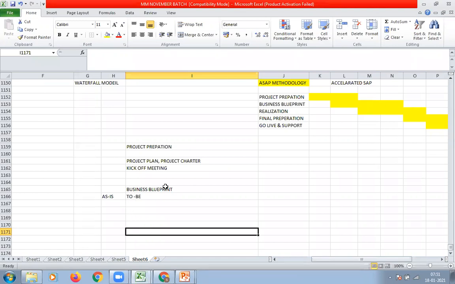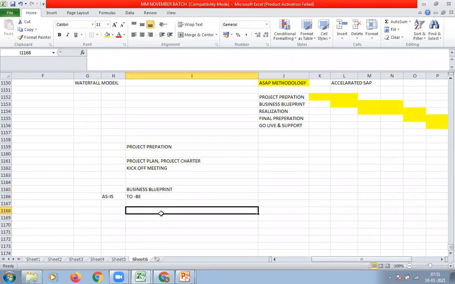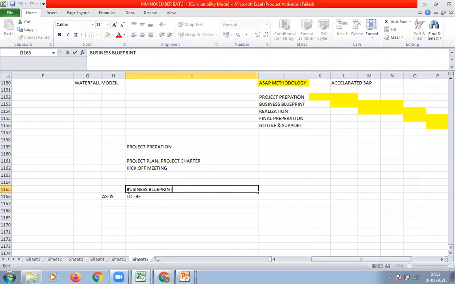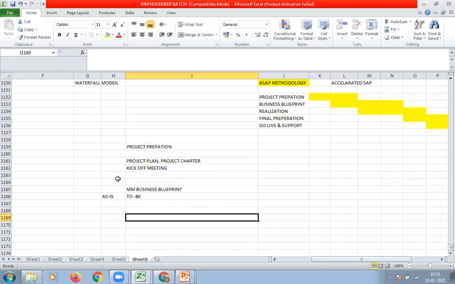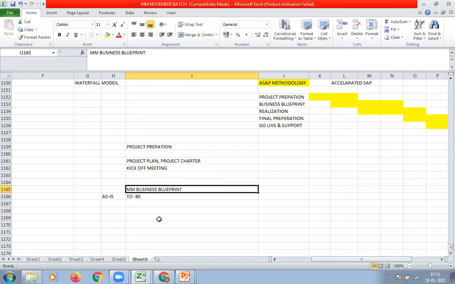And this business blueprint document can be prepared separately for a single module, or a single business blueprint document can be prepared for all the modules. It depends on the number of business processes.